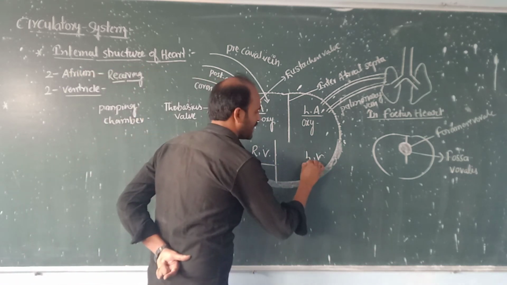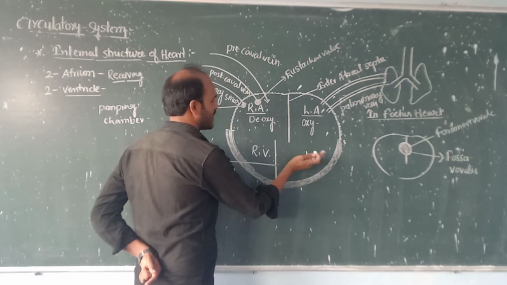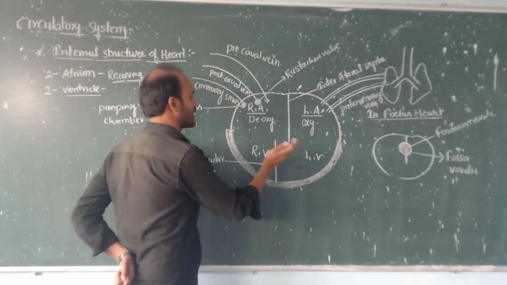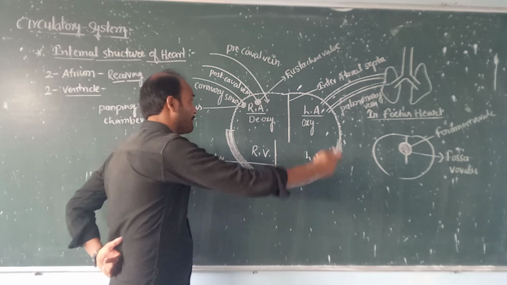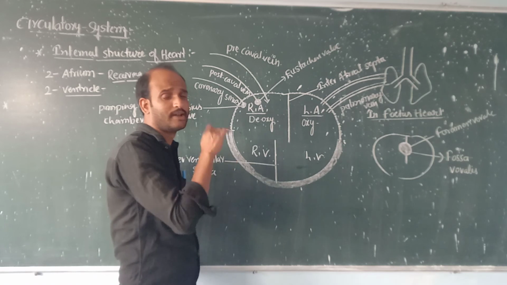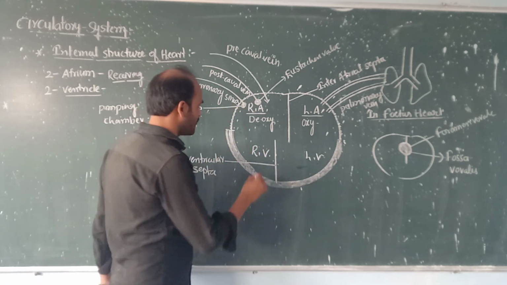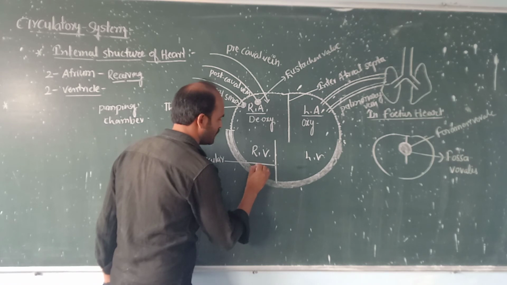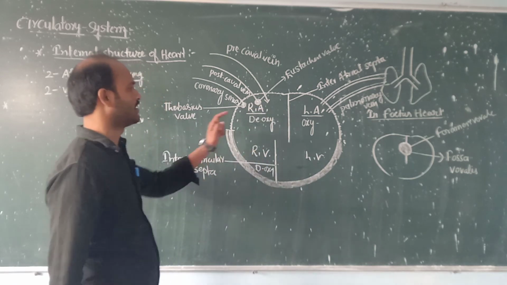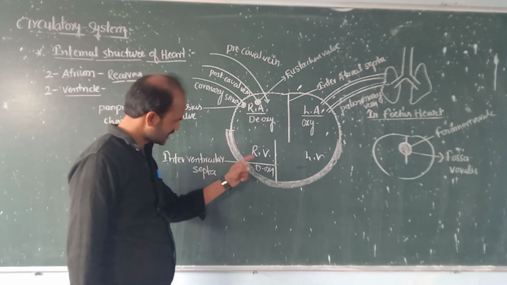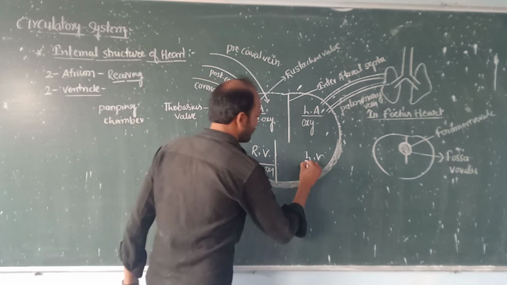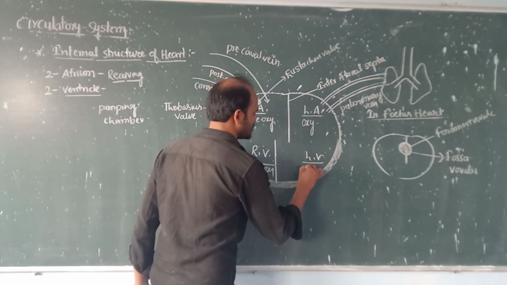The left ventricle is always longer than the right ventricle. Comparing the total four chambers, the left ventricle is longer than the remaining three chambers. The right ventricle is always filled with deoxygenated blood. Why? Because the right atrium is deoxygenated, at the same time the right ventricle is also filled with deoxygenated blood. Now the left ventricle is filled with oxygenated blood.